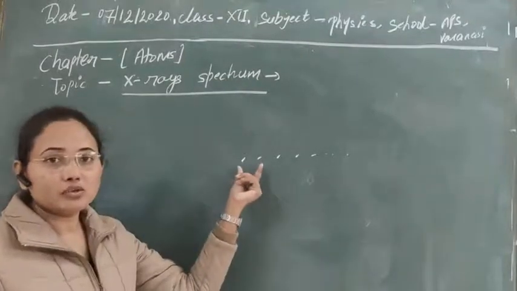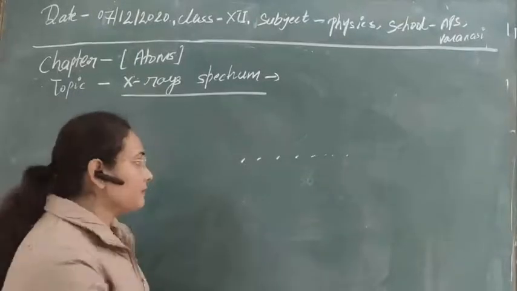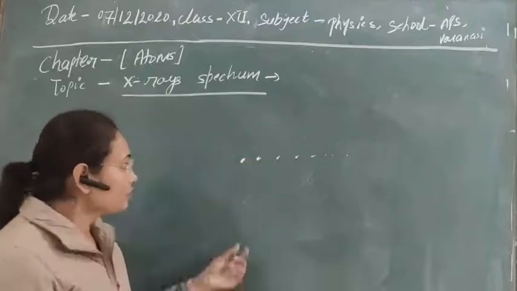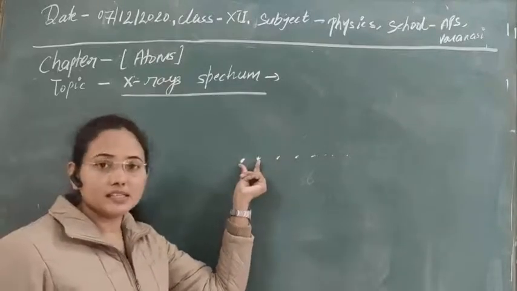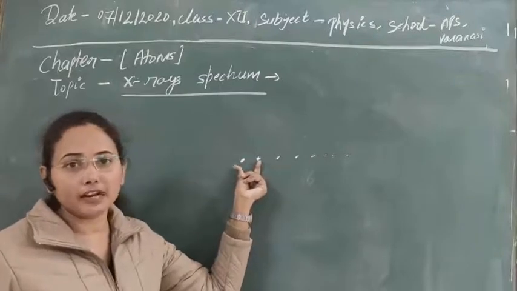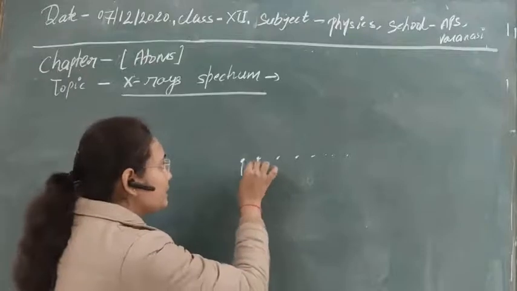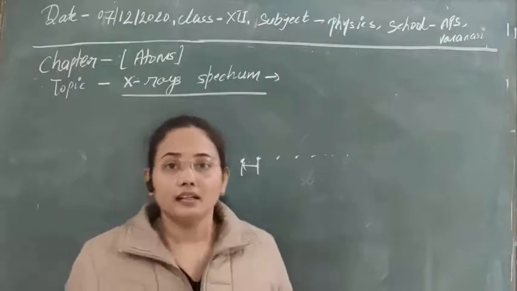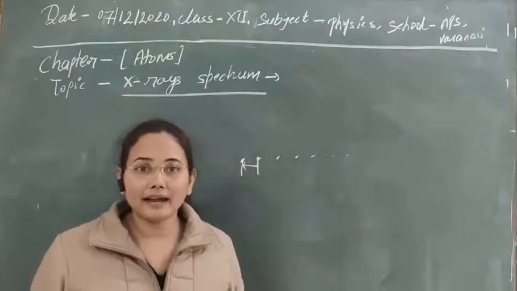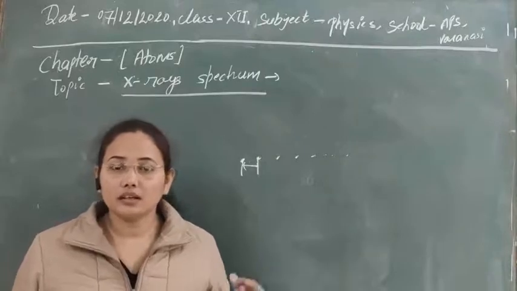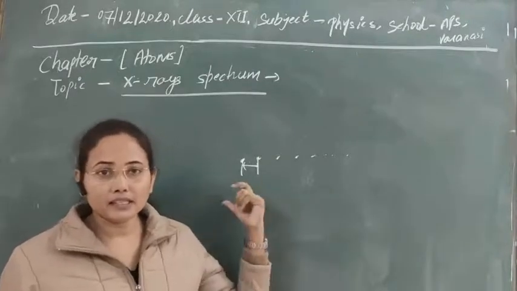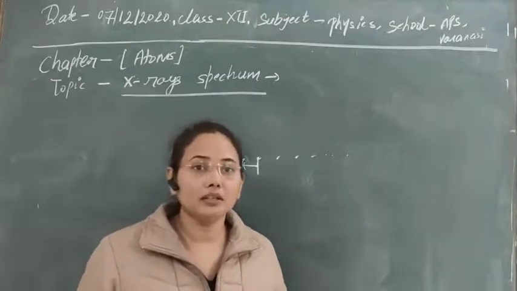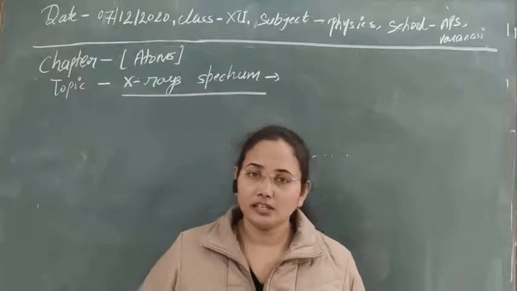Then the spacing between these two molecules is constant, and in that case, if light is coming from here and it is diffracted from here, you can say that these are two slits, just like the two slits we have studied in the case of diffraction. If these are two slits, then this will be the width of the slit or the distance between the slits. For diffraction, it is necessary that the light we are using to study the diffraction phenomena by these atoms or slits has a wavelength comparable to the spacing between the slits.